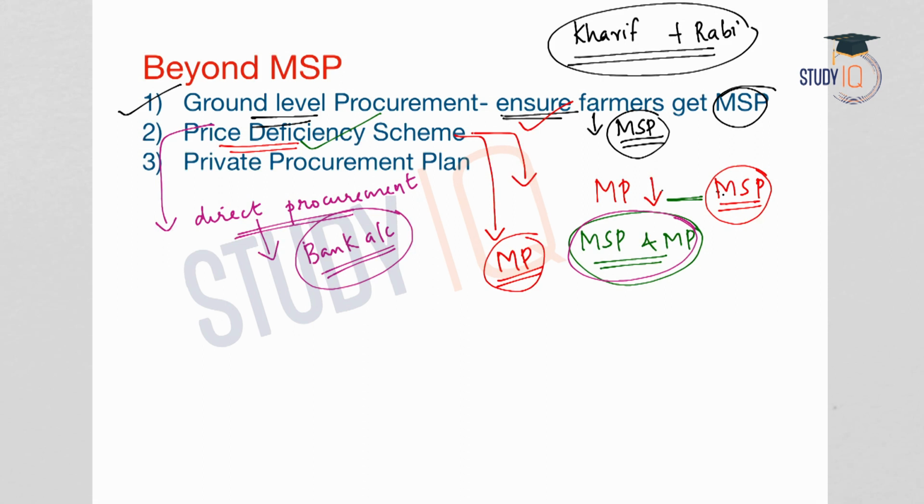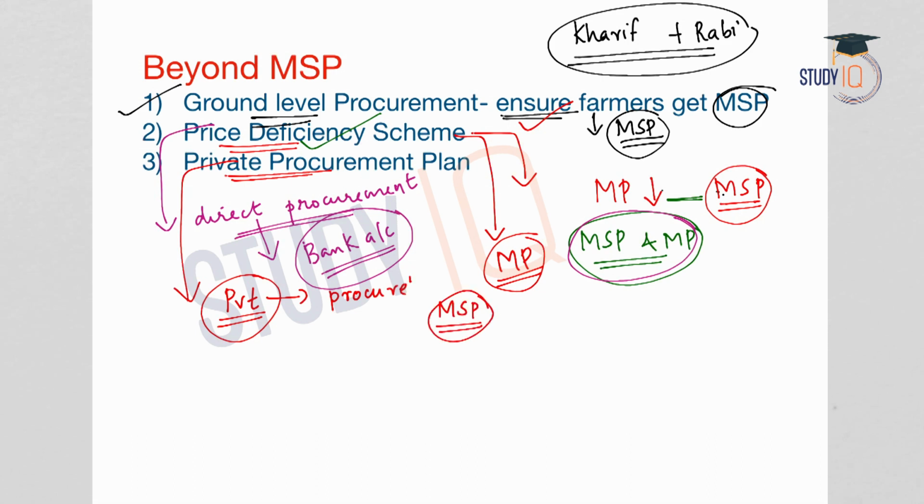And what is private procurement plan? Under this, the private player can procure crops at MSP when the market prices drop below the MSP. So private players can procure from the farmers at the MSP that is announced by the government, and this is also applicable when the market prices are lesser than the MSP. And the private players will incur a loss when they procure at MSP when the market prices are less. And in order to compensate this loss, the government will provide compensation to the private players.